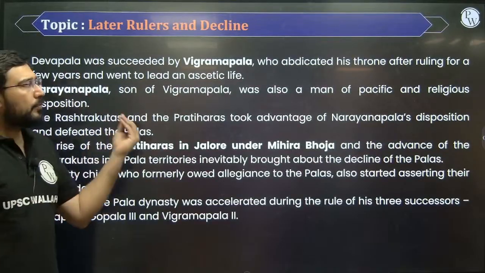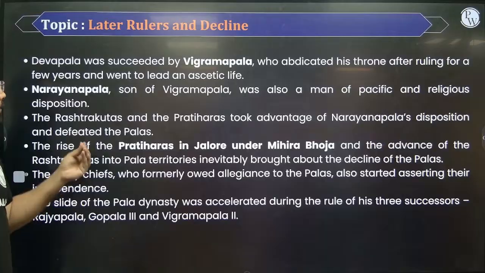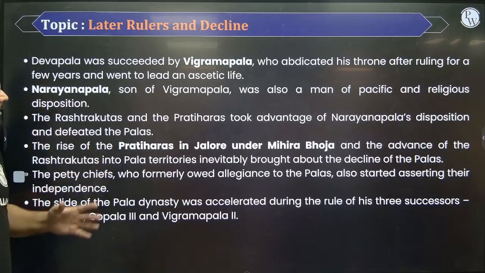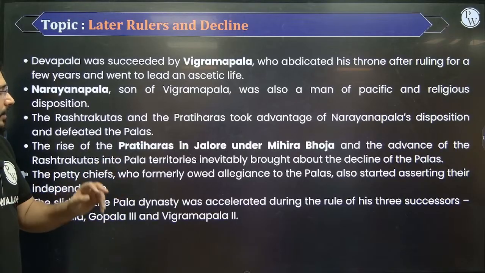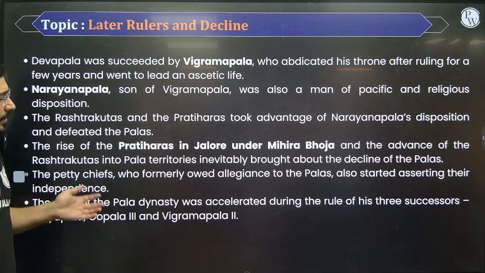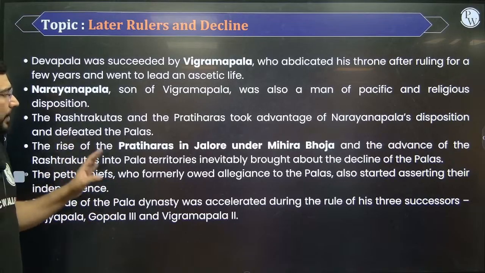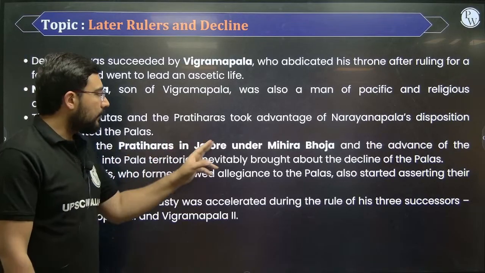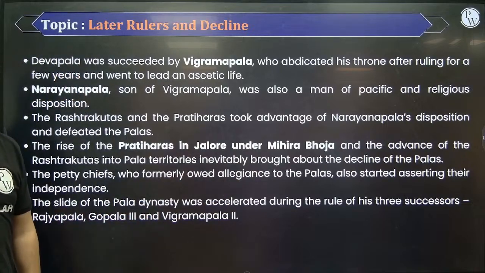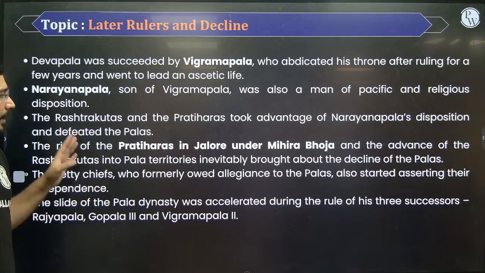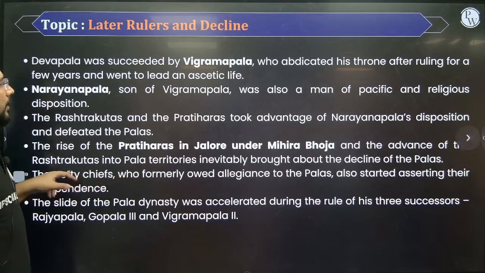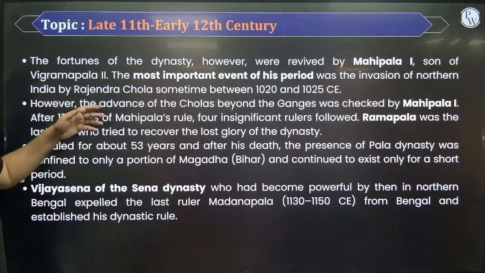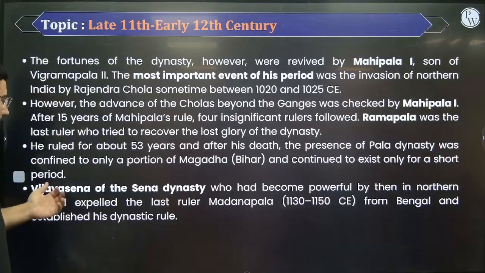Then many small rulers came, like Vikramapala, then Narayanapala, and later on they became relatively very weak. A little bit of reinstatement was done later, but they fell down. The main person responsible for the decline was Mihir Bhoj. Mihir Bhoj was a very strong personality, and he was able to destroy the Palas. The later Pala rulers were not able to fight against him. This is the end of the Pala dynasty. Even though they had small rulers like Mahipala I, this was the end.